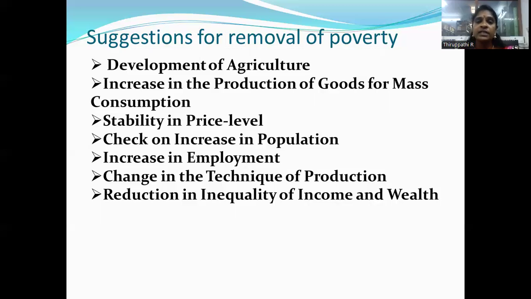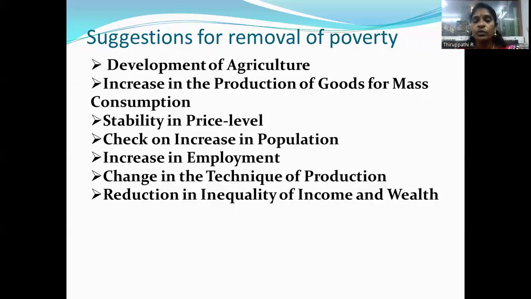The next is change in the techniques of production. There are two important techniques of production: capital intensive techniques and labor intensive techniques. Developed countries should introduce only capital intensive techniques because they have more capital and less labor. But our country is in the opposite situation because it is basically an overpopulated economy.